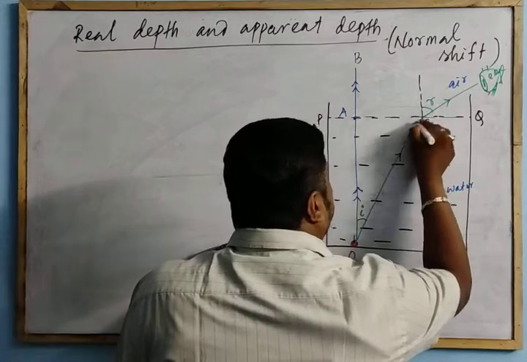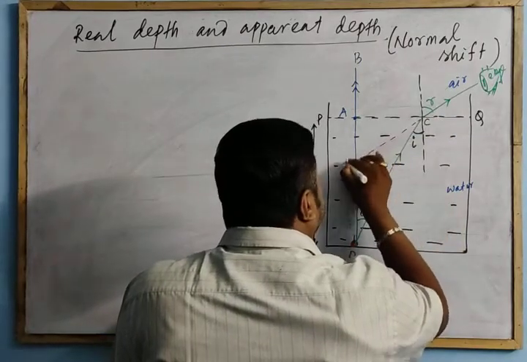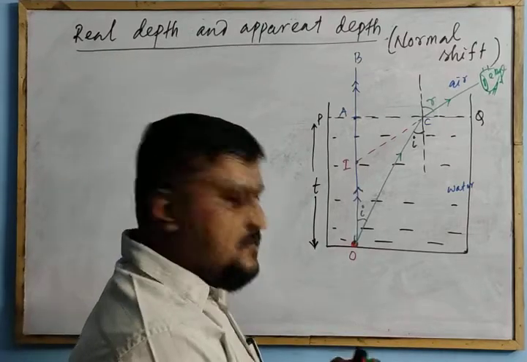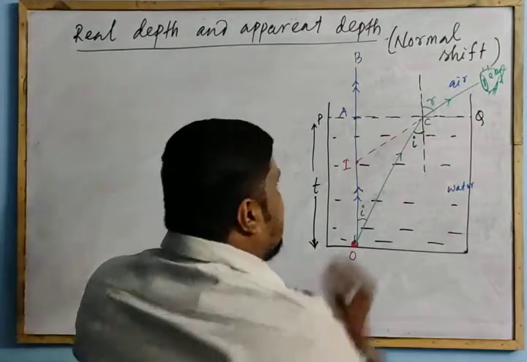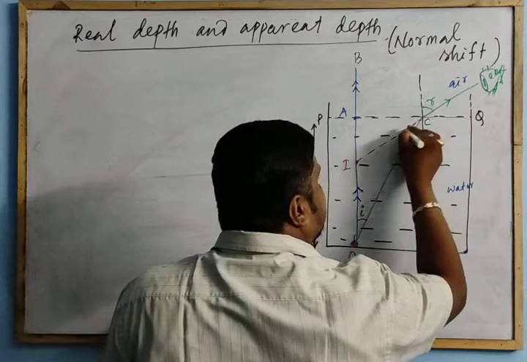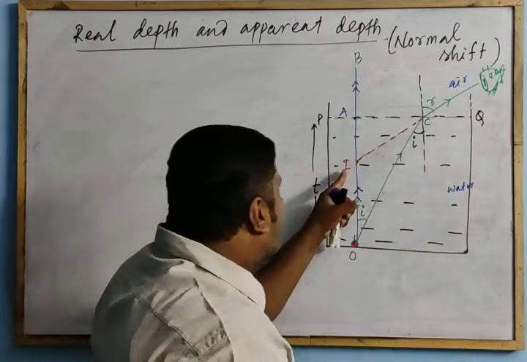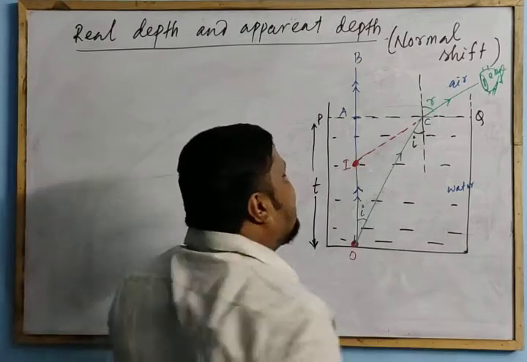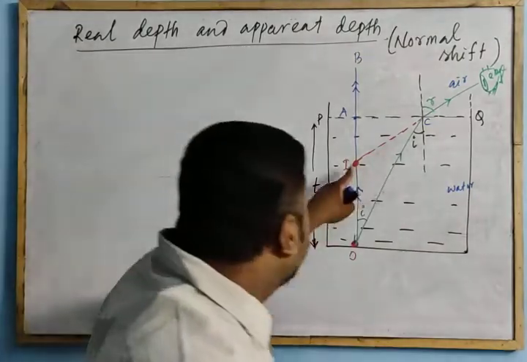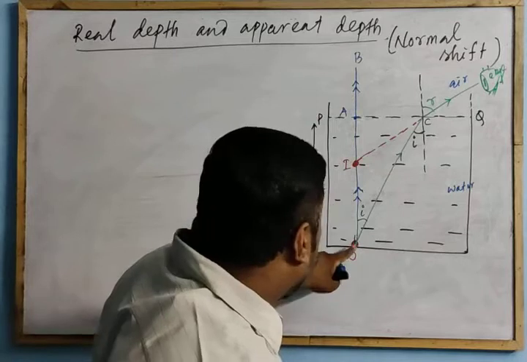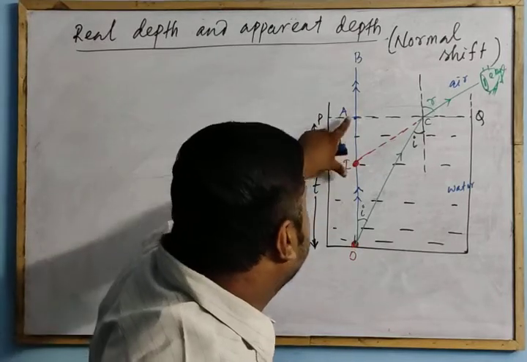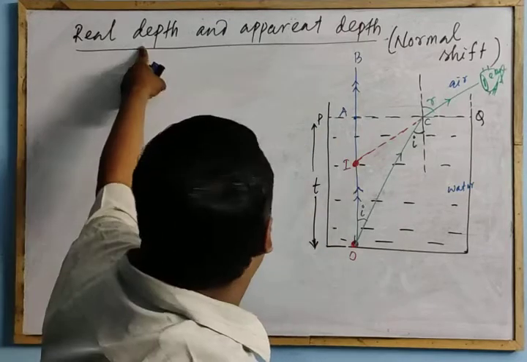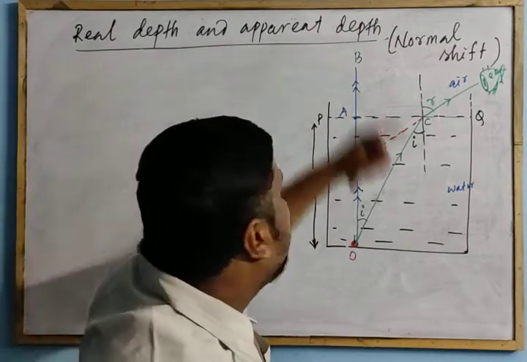If you extend these two rays back, they appear to come from the point I. So I is the image of the object O. When you see from this side, the object appears to come from here, and this depth is called your apparent depth. AO is called real depth, AI is called apparent depth.